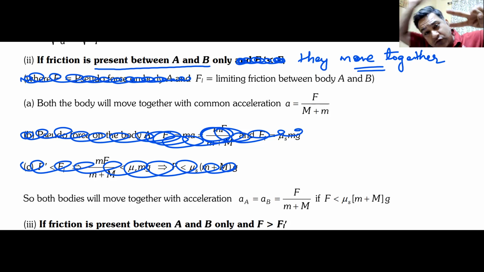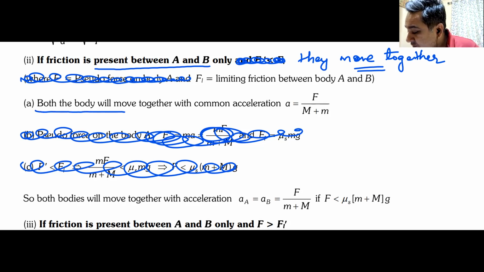As in case number 2 of the previous thing, we had taken both the blocks moving together. Here also, case number 2, both the blocks moving together. Do we understand this? Can I have some raised hands? Both the blocks move together. We will not be discussing this case in great detail. We will just write the values of the answer.